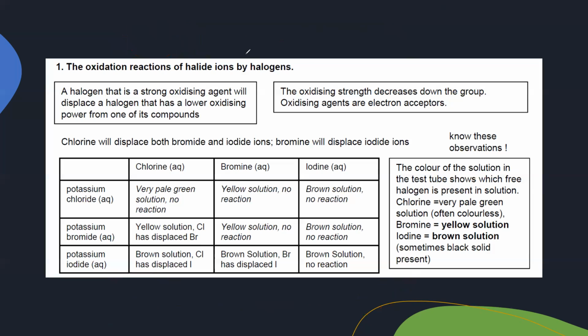So the idea is that always the more reactive halogen displaces the less reactive halogen from its compound. And oxidizing strength decreases as we go down the group. What does it mean? As you can see, when we write the oxidation number, chlorine, because it is a molecule, has an oxidation number of 0. The element has oxidation number 0. We added potassium bromide, KBr.